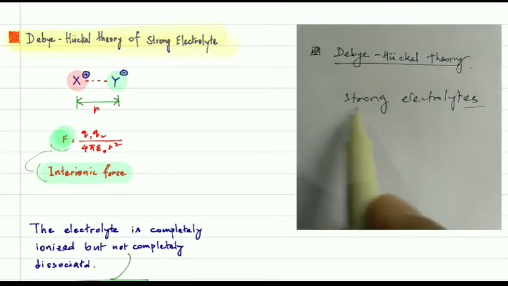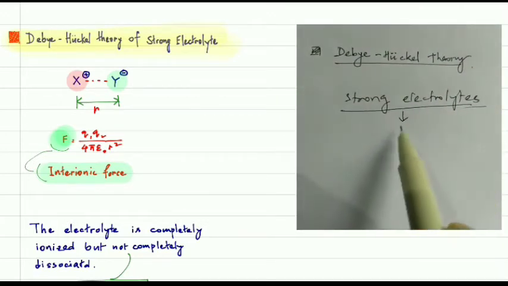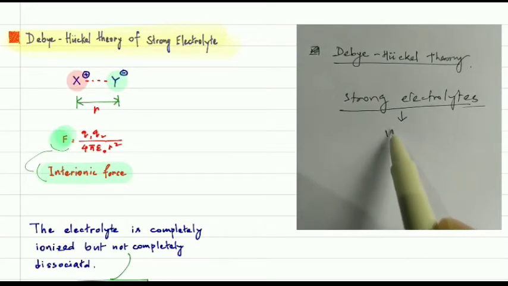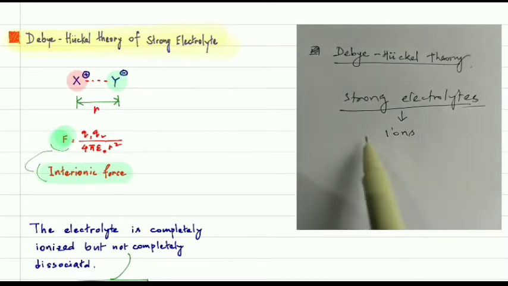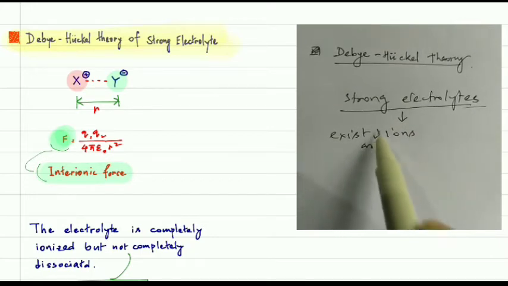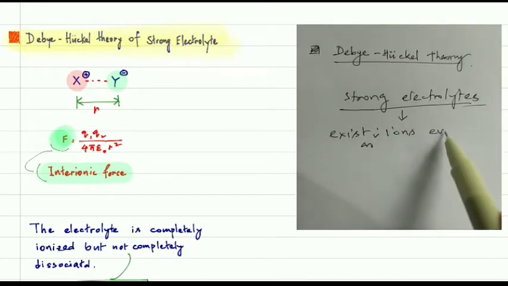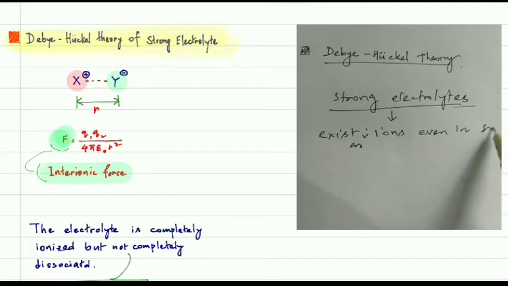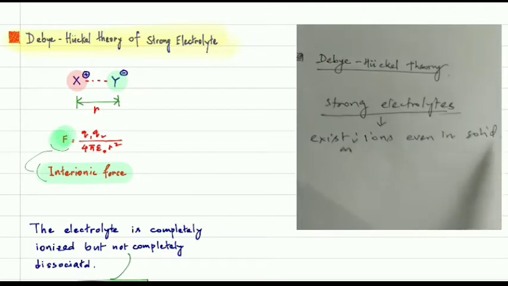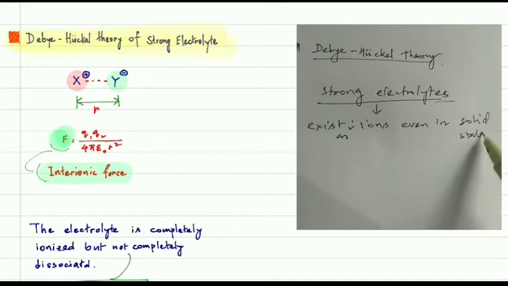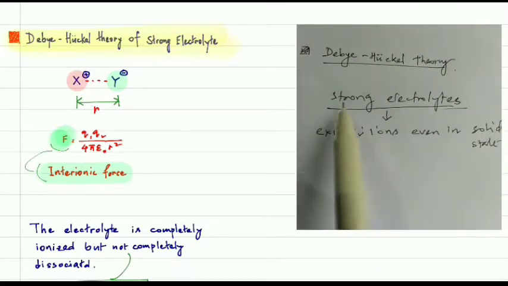According to them, strong electrolytes will exist as ions, even in the solid state.